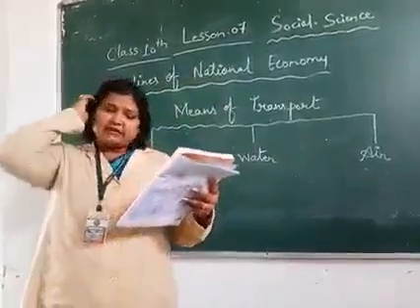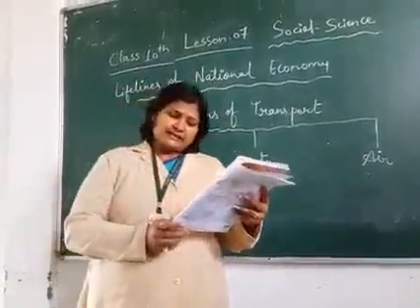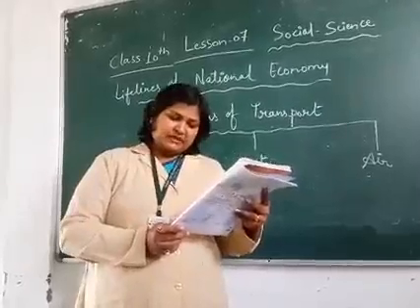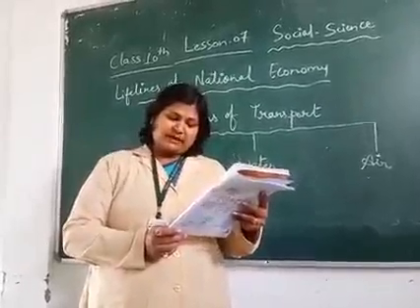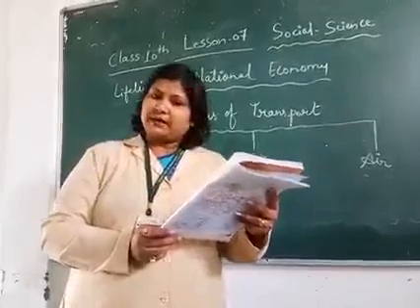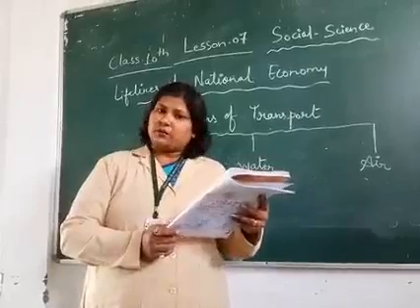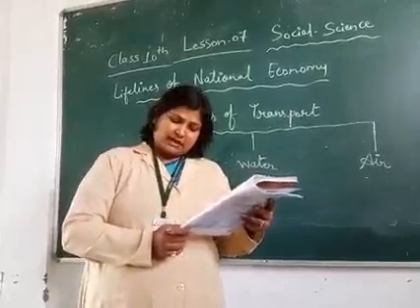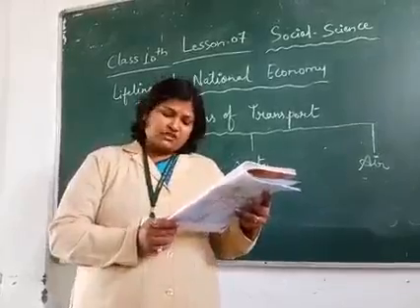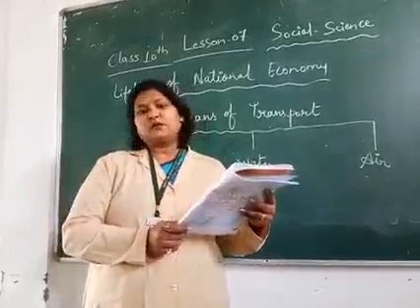Next, state highways are roads linking a state capital; these are constructed and maintained by the State Public Works Department. District roads connect with the district headquarters. Other roads, that means rural roads, link rural areas and villages with towns.